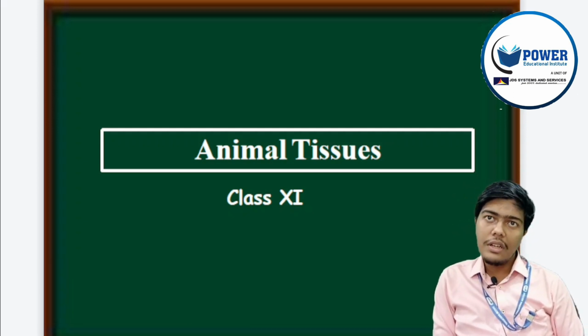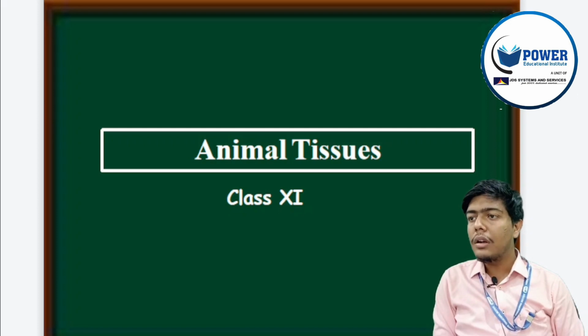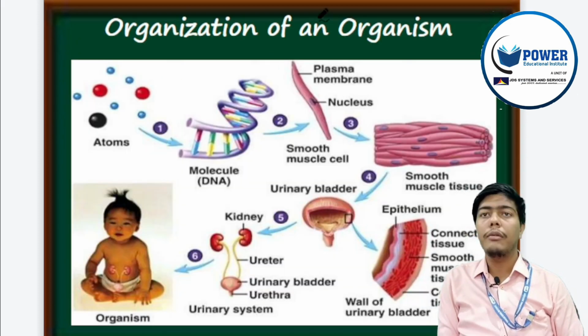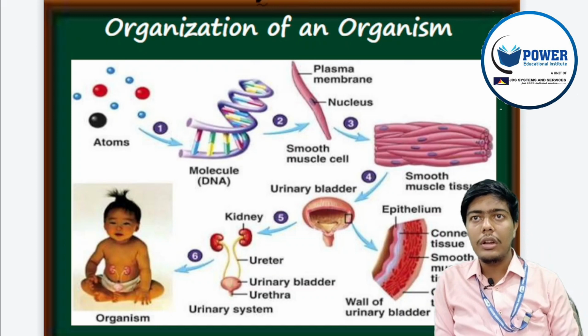Today we will discuss the animal tissue chapter. In this chapter we will learn about things that we have already learned in previous classes. We will talk about all the tissues present in all animal bodies. To know this chapter, we have to know about the organization of a single organism.